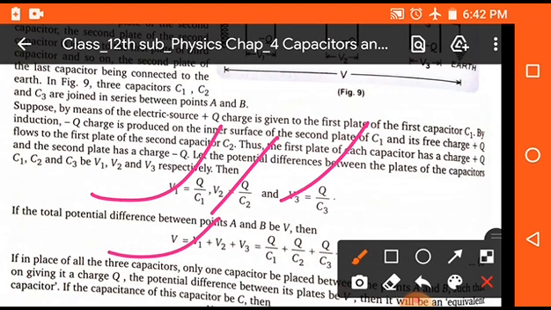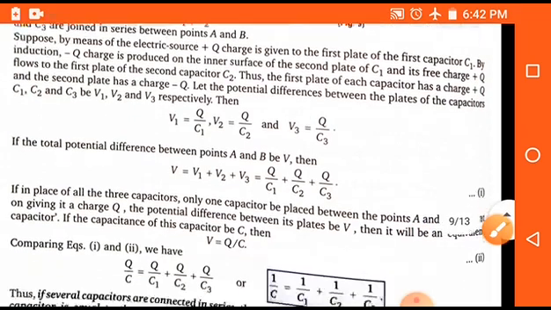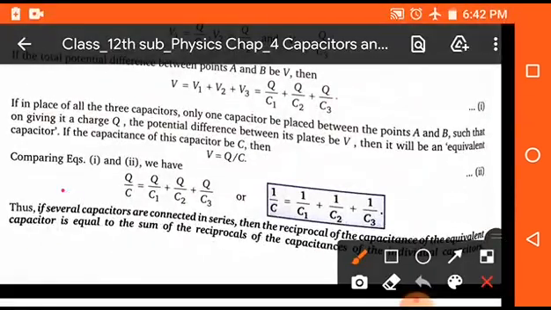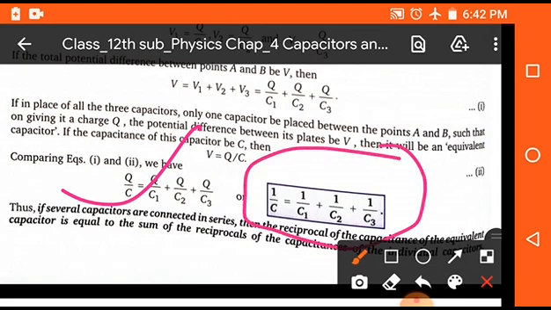On putting these values, we get Q upon C is equal to Q upon C1 plus Q upon C2 plus Q upon C3. So we get 1 upon C is equal to 1 upon C1 plus 1 upon C2 plus 1 upon C3, where C is the equivalent capacitance of the combination and C1, C2, C3 are the capacitances of the individual capacitors.